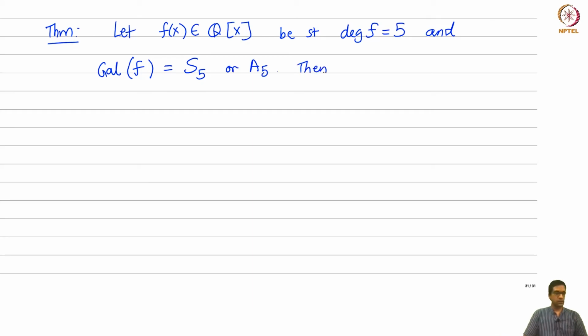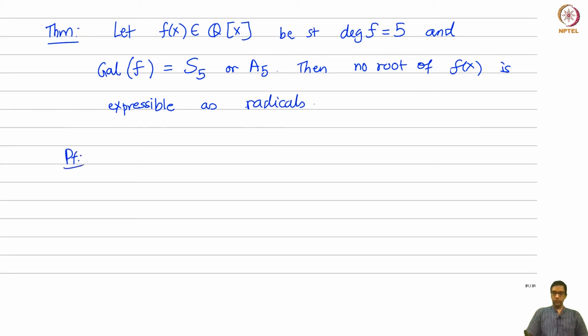Then no root of f(x) is expressible in terms of radicals. Proof. Suppose I have a root, let alpha in C be a root of f such that alpha is expressible in terms of radicals.